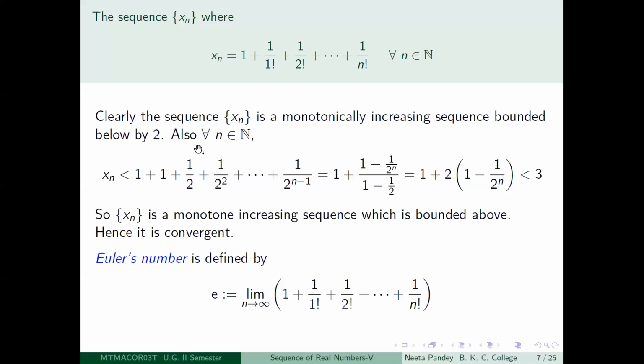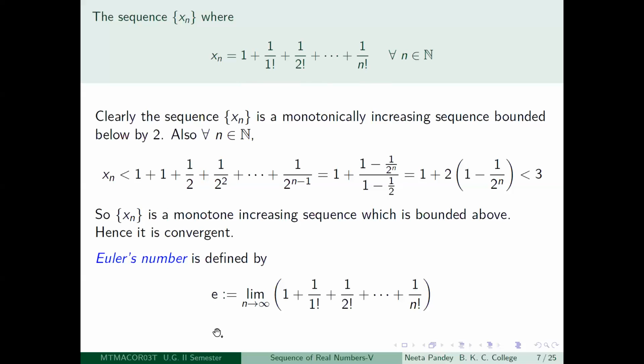So what have you got? You have got that for any positive integer n, xn is less than 3. Therefore, you have a strictly monotone increasing sequence which is bounded above by 3. So it is clearly going to be convergent. And where will it converge? It will converge to its supremum. So the supremum of this